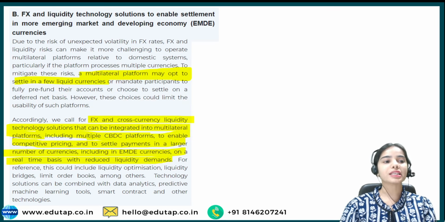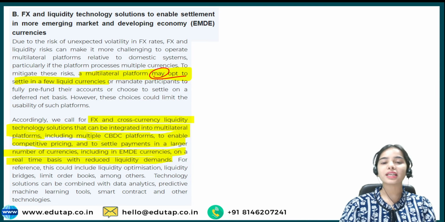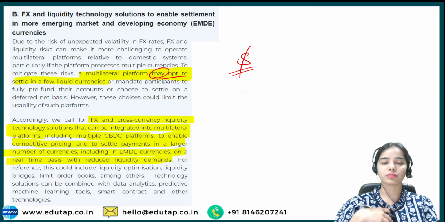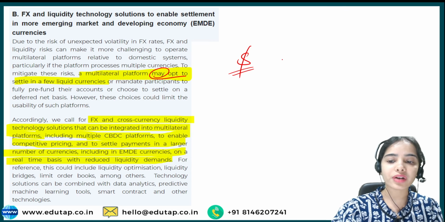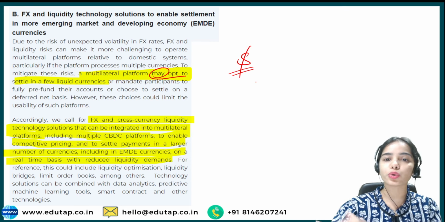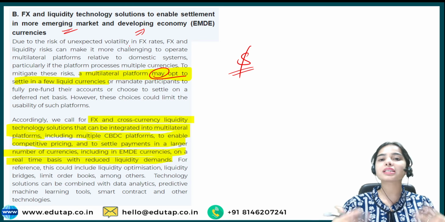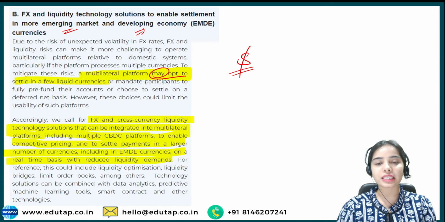Second is foreign exchange. A multilateral platform may opt to settle in a few liquid currencies only. They are saying that either transact in dollars or in euros and such kinds of currencies only. So what is happening is that the currencies of the other countries, the emerging markets and developing economies, are not being used in these platforms, and they cannot use their currencies to trade in these platforms.